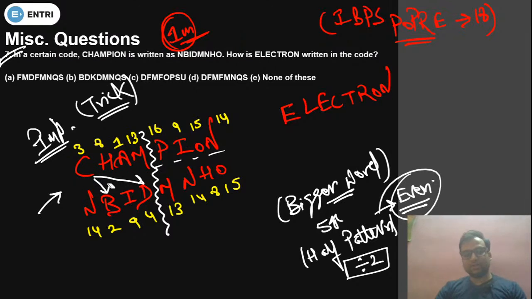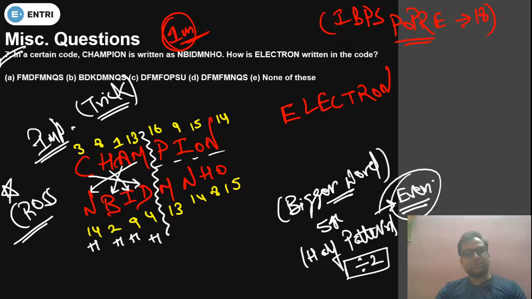So C के क्लोजर क्या है भाई, B और C के क्लोजर क्या है भाई, D. Okay, both are the closer. So if I go for B, I will not get any else pattern in this. अगर मैं C से B पे जाऊंगा, so मुझे कोई पैटर्न नहीं मिलेगा. So what I have to do, I have to go from C to D. So what is the pattern? +1, M to N, +1, A to B, +1, S to T, +1. So I can say this is the cross pattern.